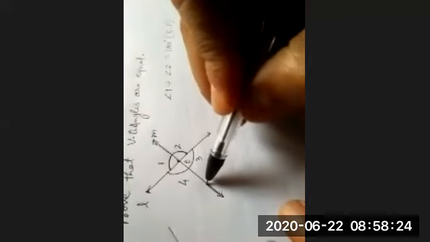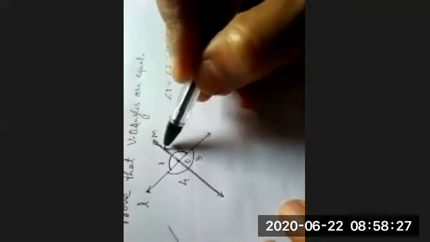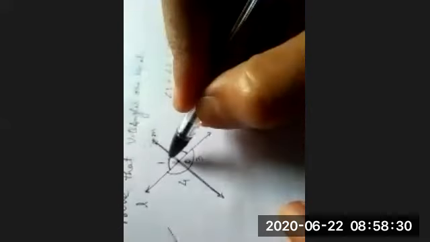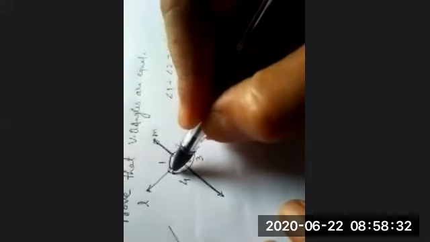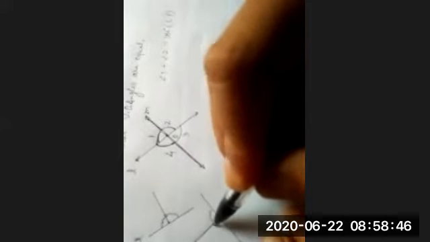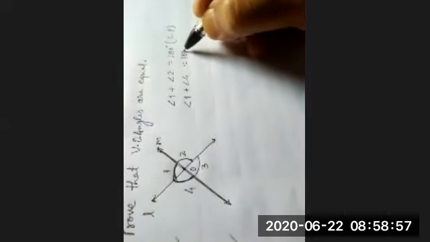Now this M is also a line, and angle 1 and angle 4 will make 180 degrees once again. So angle 1 plus angle 4 is equal to 180 degrees, linear pair.